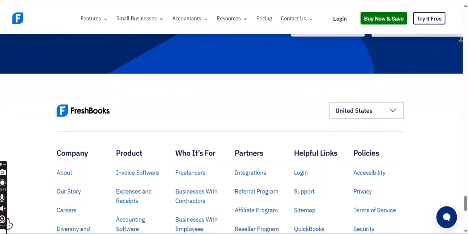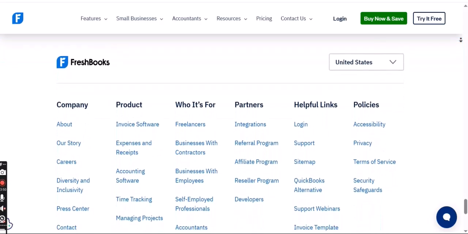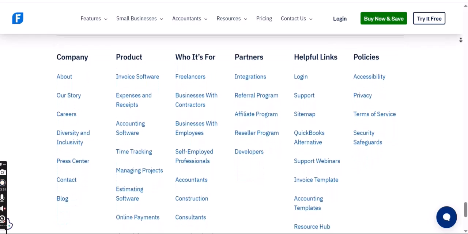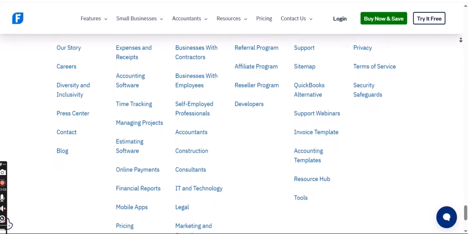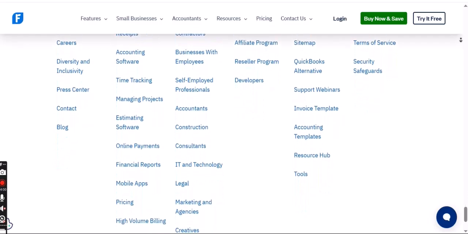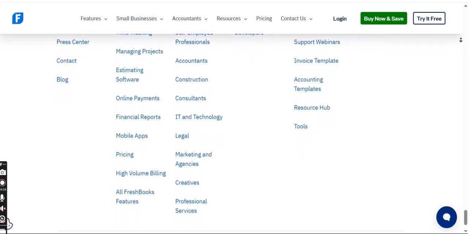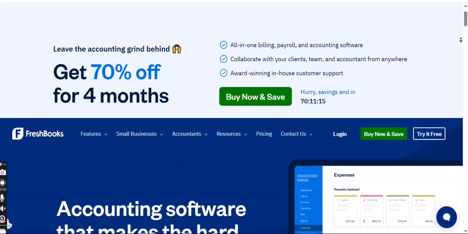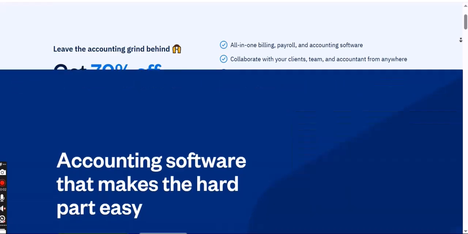Cost-effective subscription model. Instead of a large upfront purchase for software licenses, FreshBooks operates on a subscription model, software as a service, SaaS. You pay a monthly or annual fee, which typically includes access to the software, customer support, and all updates. This makes it more affordable for small businesses, as it converts a large capital expenditure into a manageable operating expense. What about a desktop experience?